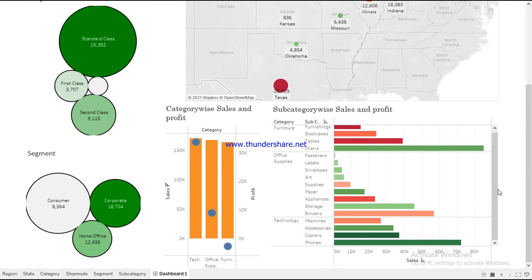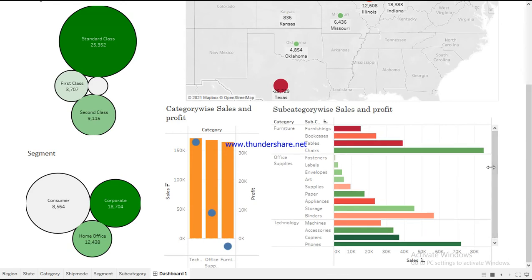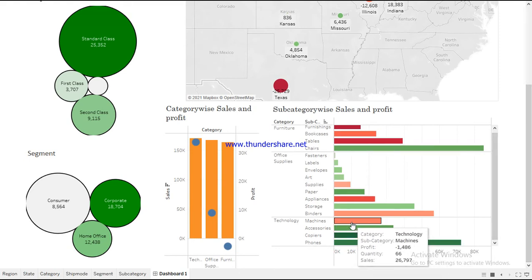In subcategory, we can see that out of 4 subcategories of furniture, 3 are actually in loss and only chairs were giving the profit. While in case of office supplies, 3 categories, binders, appliances and supplies were going for a loss, and in technology, machines is giving the loss.